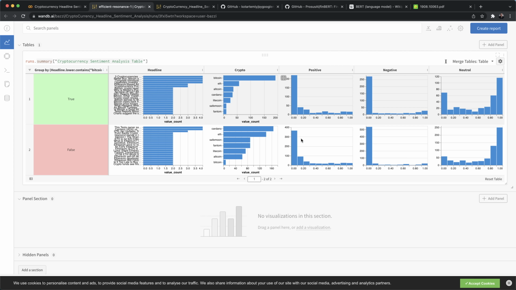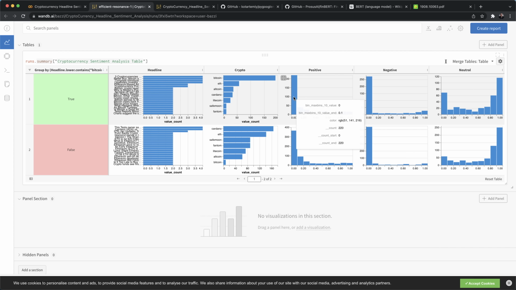So what we get over here is that there's a lot of positive and negative headlines when it comes to Bitcoin, right? All those that are Bitcoin, true. We've got 220 that are actually positive, but we've also got 271 that are negative.